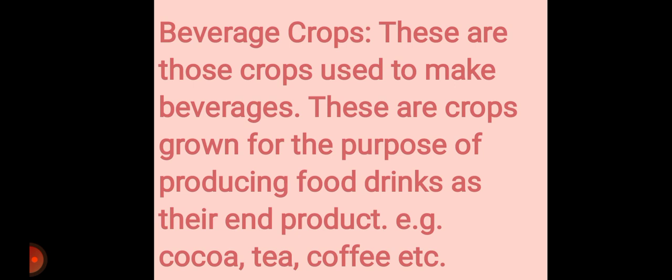All right, we have our beverage crops. There are crops that are used to make our beverages. They are grown for the purpose of producing food drinks as their end product, such as tea. So many types of tea: lemon tea, cocoa, we have coffee. All right, these crops are grown majorly to give us drinks as an end product. They are used to make beverages.